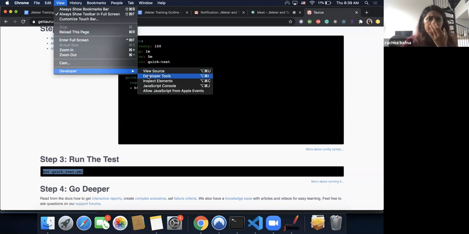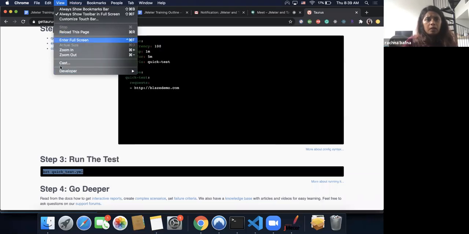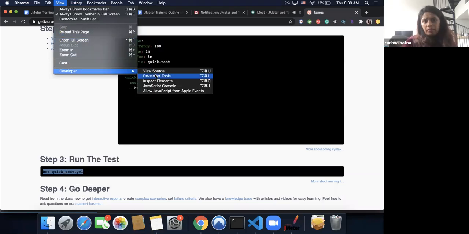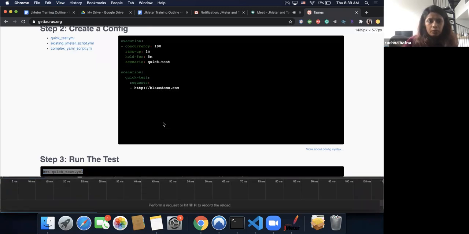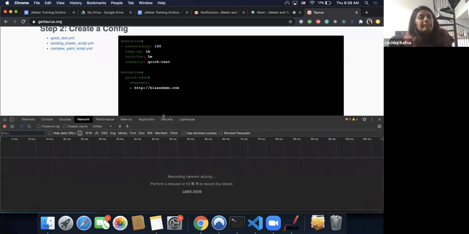If you have either Chrome or Firefox, you should be able to find something called developer tools in your browser. If you go to Chrome, View, and then Developer Tools, you will see this particular window. One thing a performance engineer should be really good at is being able to read your requests and understand how they are formed.